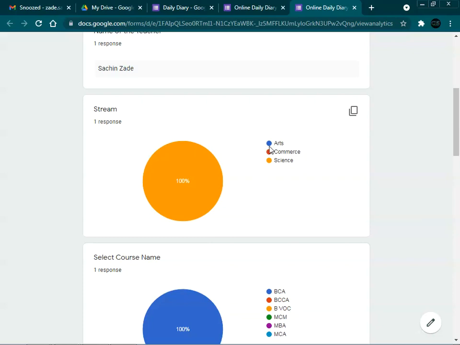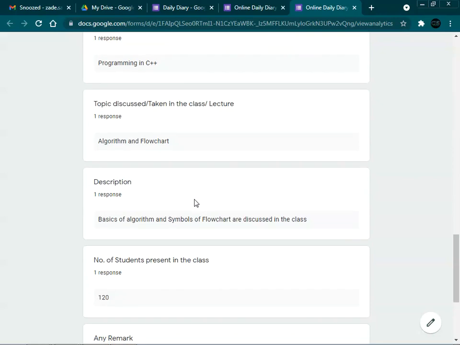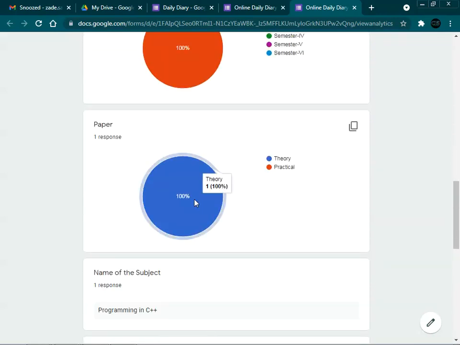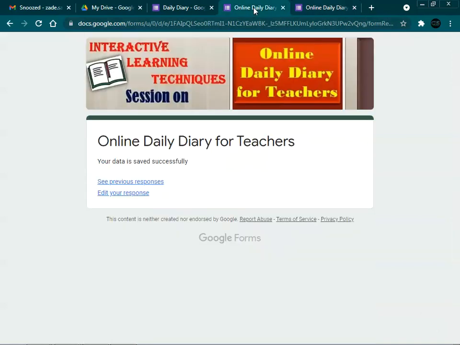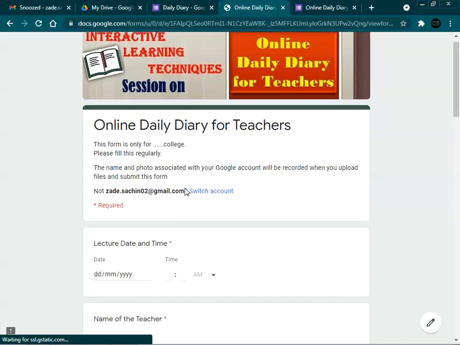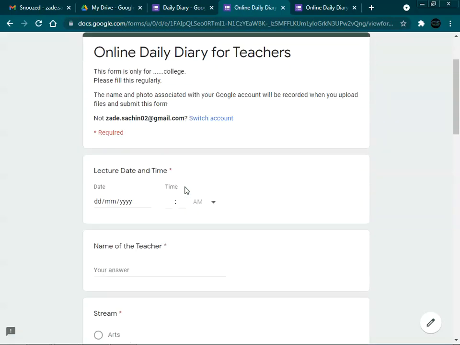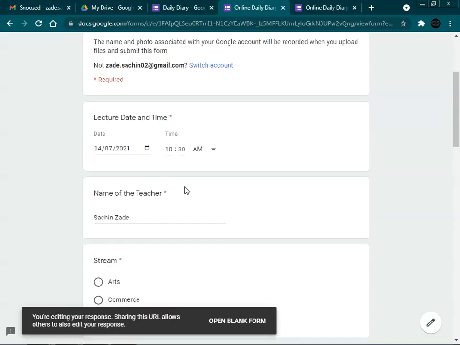If any faculty enters the arts details, this will be reflected here. All details will be shown here, and the faculty can check the info that a particular faculty or the previous teachers had entered. If you want to change any data, we can click on edit your responses. In that we can change any data that you entered previously.